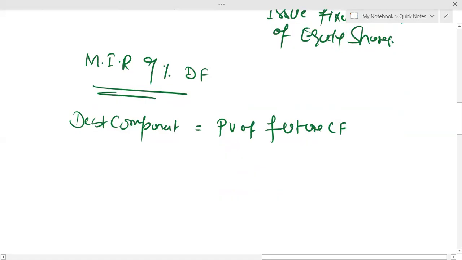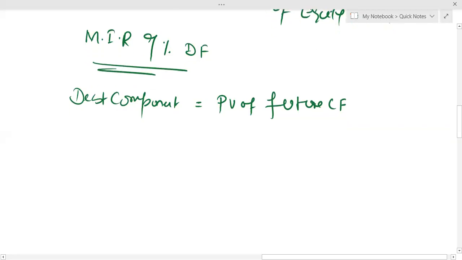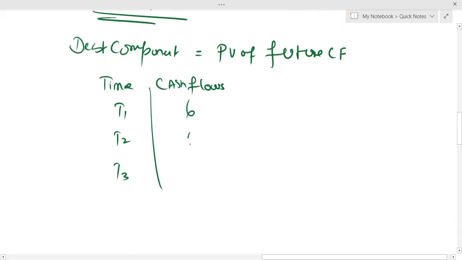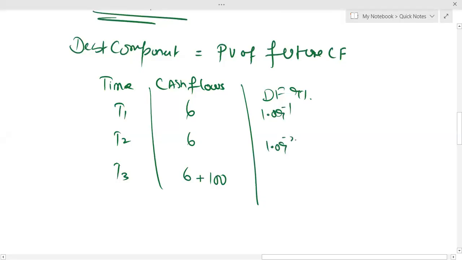Okay, now, the convertible bond has a coupon rate, a cash interest rate of 6%, number one. Number two, the maturity period is 3 years. So very easily we can calculate the debt component. Time: T1, T2, and T3. Cash flows: 6, 6, and 6, and since redemption will be at par, then 100 million. 9% is your discount factor. So in year 1, 1.09 to the power minus 1, 1.09 to the power minus 2, 1.09 to the power minus 3.